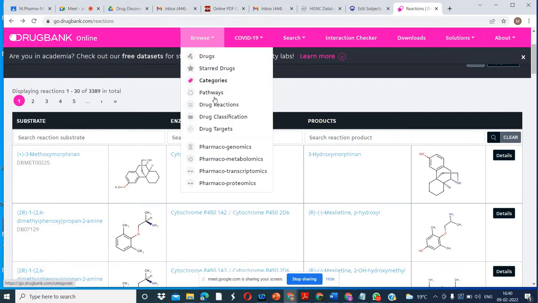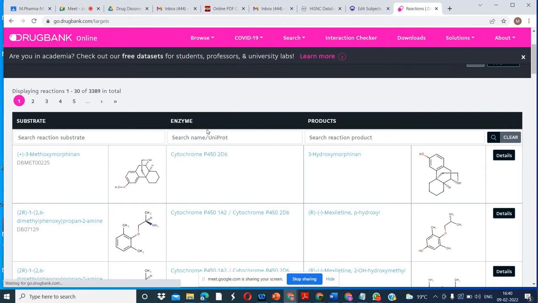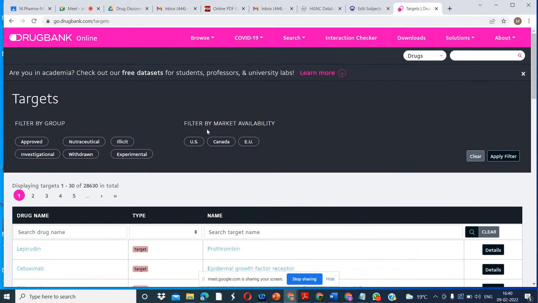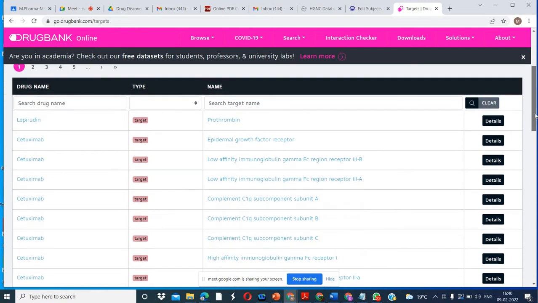Okay, so in the browse section we have different databases like drug classification and drug targets. So drug target is also important. In your first unit you have the drug targets. If you know about the target, then it will be easy to select the drug, meaning what type of drug you want. The names of the targets are given here: prothrombin, epidermal growth factor receptor, low affinity immunoglobulin gamma Fc region receptor.